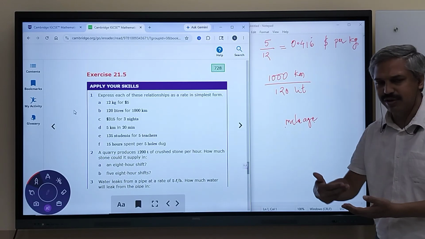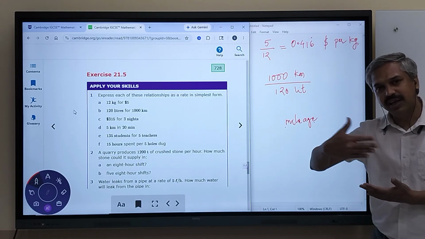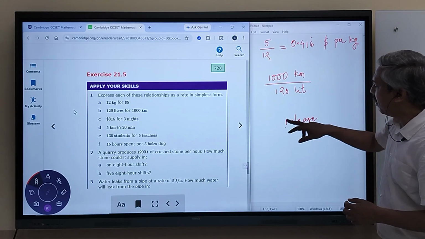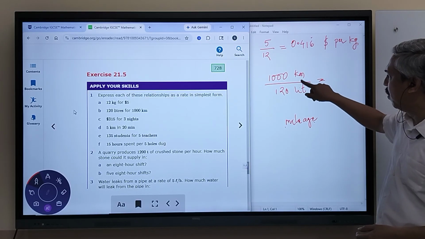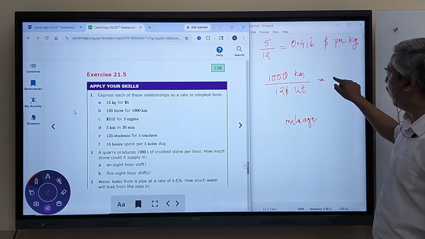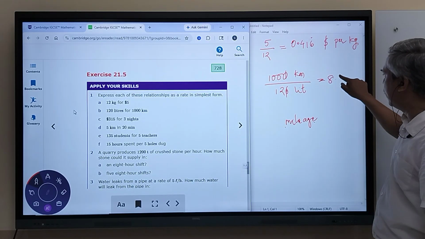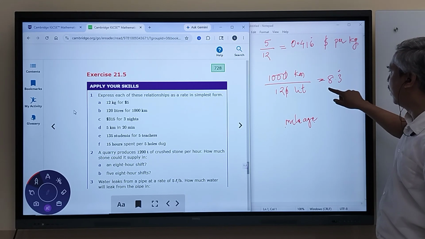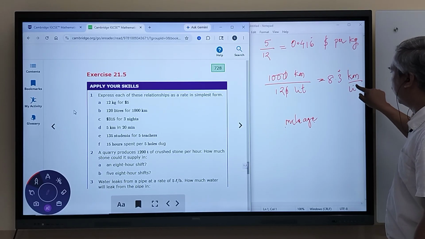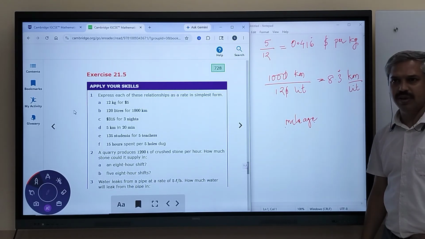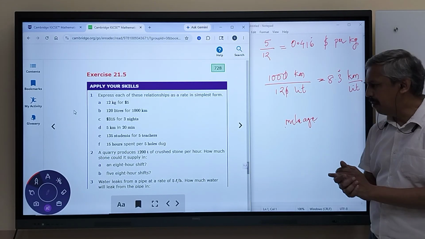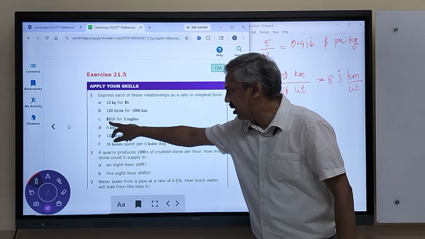English has a set of rules about how adjectives are formed from nouns and nouns are formed from adjectives. So the mileage here is 1000 kilometers per 120 liters. Let's cancel the 0 and divide by 12. So 100 upon 12 is 8.33. So 8.3 kilometers per liter. Must have been a bus or something, because cars or other vehicles will give you slightly better mileage. But nonetheless, we get this value.